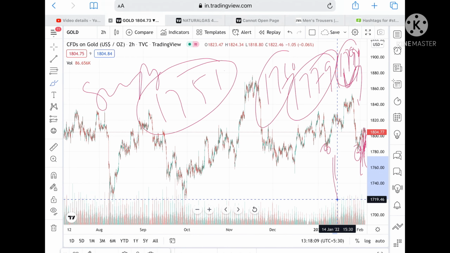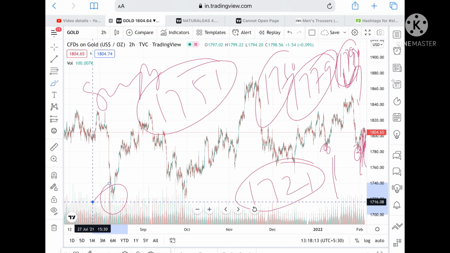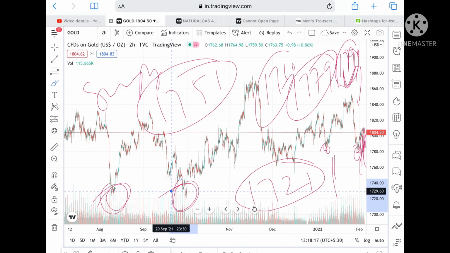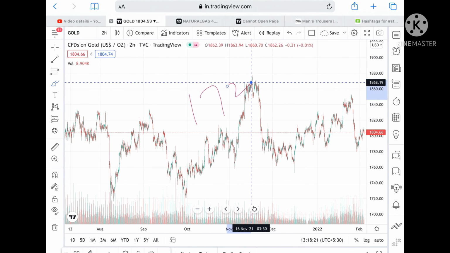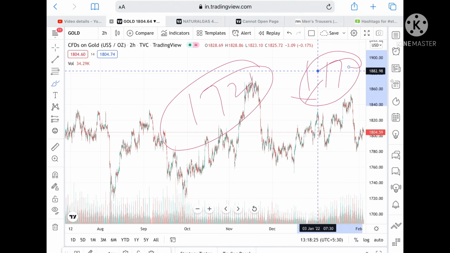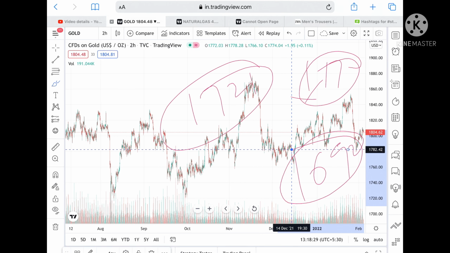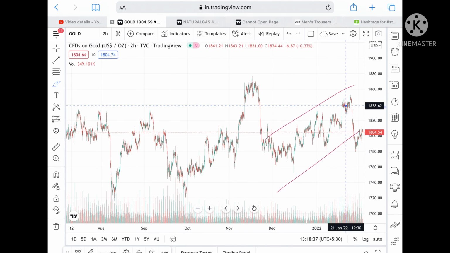And 1744, once the price comes down below this level, then it can come down to a level of 1736, and from there a level of 1730 to a level of 1721. This 1721 has also been tested twice, so chances will be very high that it can go further low to a level of 1718, and from there a level of 1700 to a level of 1680 also. Keep this in mind. I have been repeating since my previous video that if the price comes close to 1721, we can see a level of 1700 to 1619, but these are all my personal views that I am sharing with you.